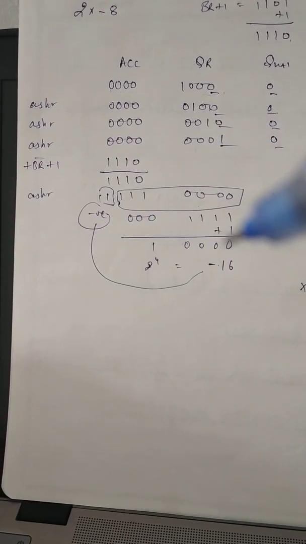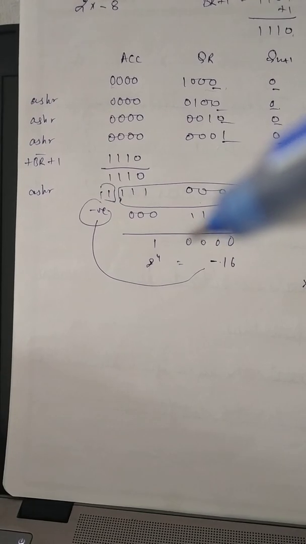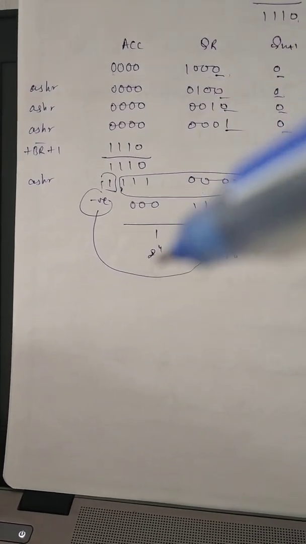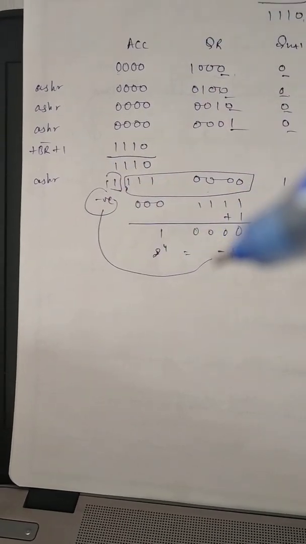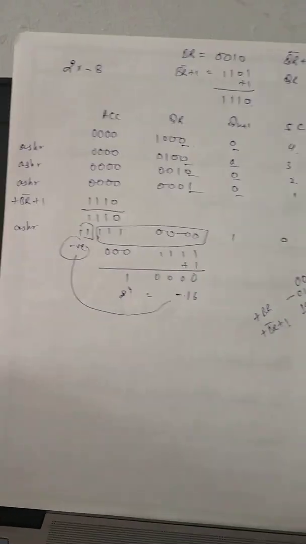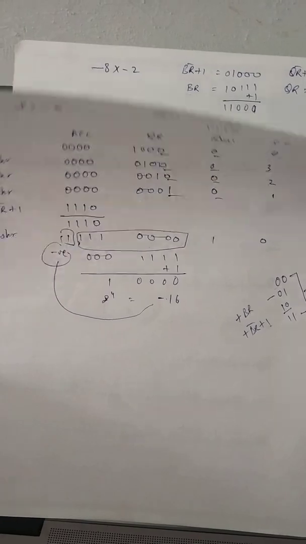Now 2 raised to the power 0, 2 raised to the power 1, 2 raised to the power 2, 2 raised to the power 3, 2 raised to the power 4. So 2 raised to the power 4 equals 16, and since the answer is negative, you just put a negative sign here, right? Okay, so this is the Booth algorithm for 2 cross minus 8.